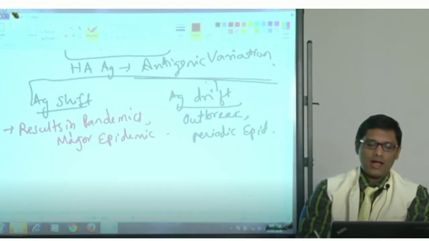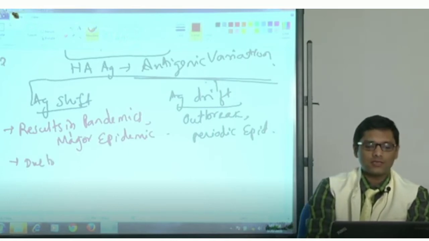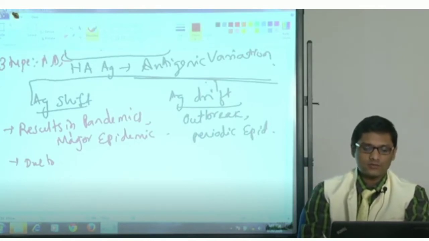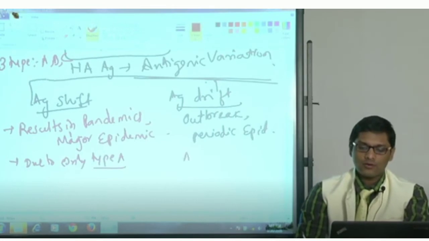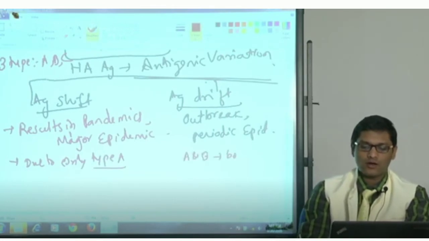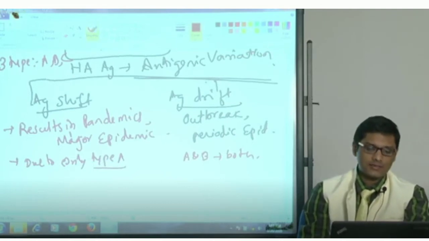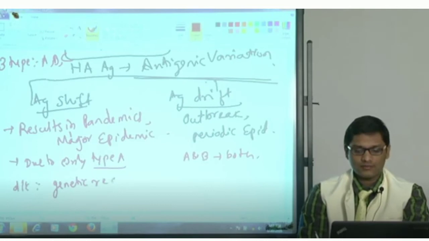Antigenic shift is due to only type A. You know that influenza has 3 serotypes, A, B and C. Drift can be due to type A and B, both can cause antigenic drift. Antigenic shift is due to genetic reassortment or recombination.